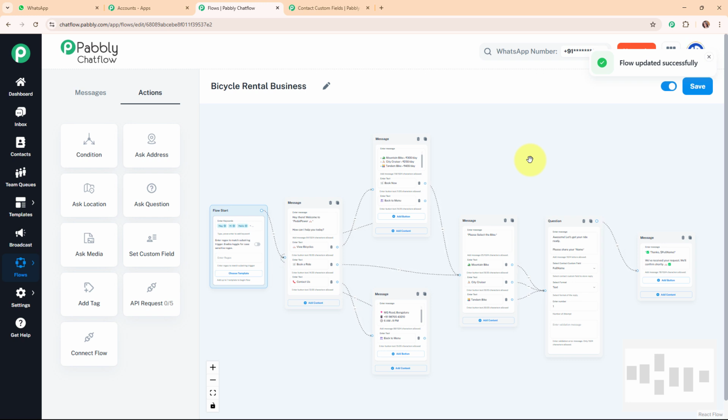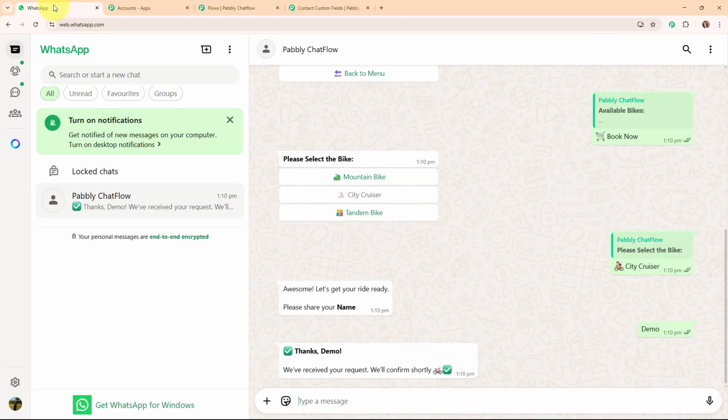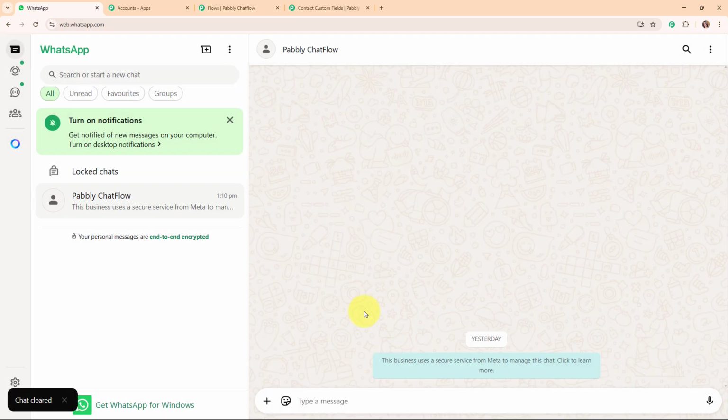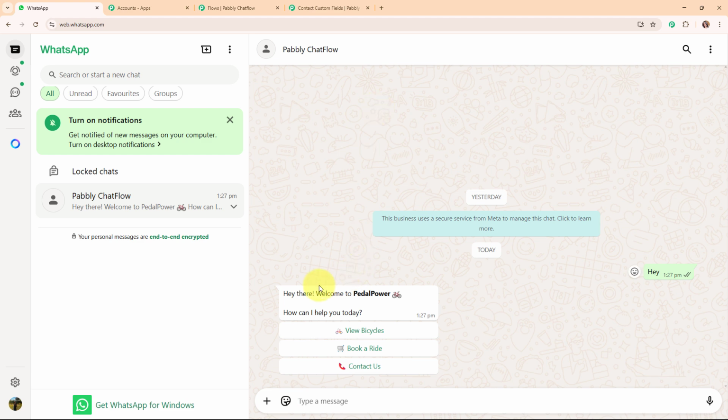Alright, so now after creating this chatbot, let's see the working of the chatbot that we just created. For that, let me take you back to my WhatsApp. Here I'm going to clear all the chat to start from scratch. And then again, as a customer, I'm going to drop a text to this chat such as hey. And then we have received a text as: Hey there, welcome to Pedal Power, how can I help you today?